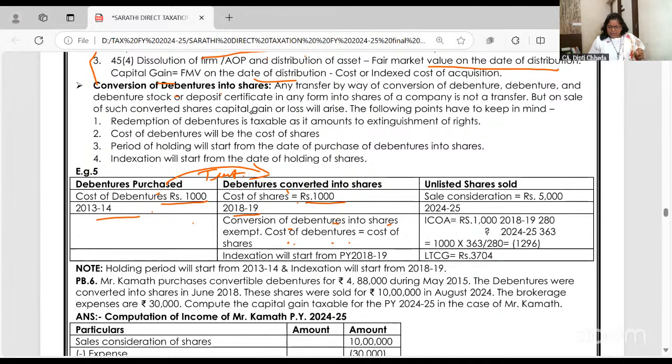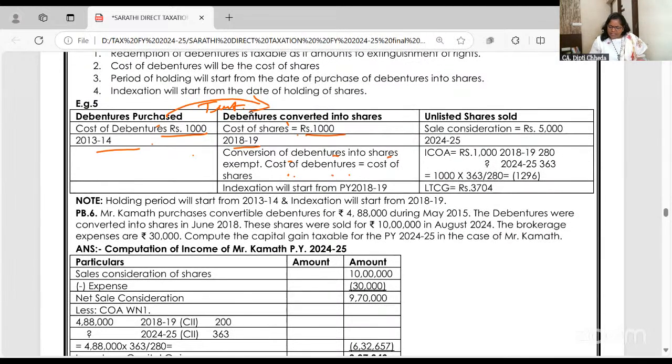But now these shares are sold for 5,000. What's the cost? 1,000. Here, the cost of debentures is the cost of shares, because for the value of debentures you have got shares of the same value. When shares are sold, the cost of debentures is the cost of shares.